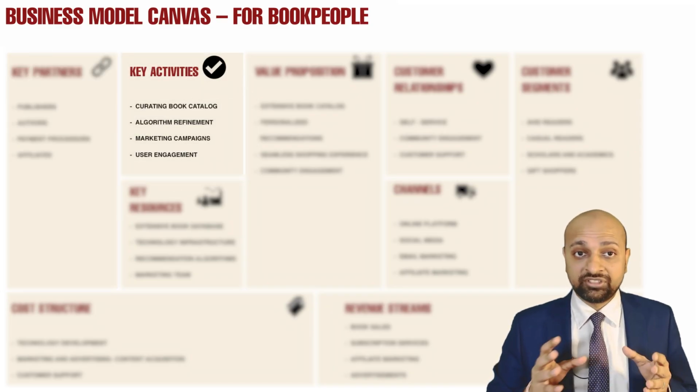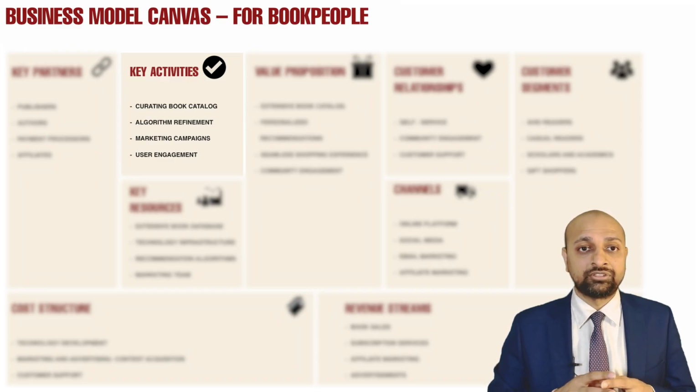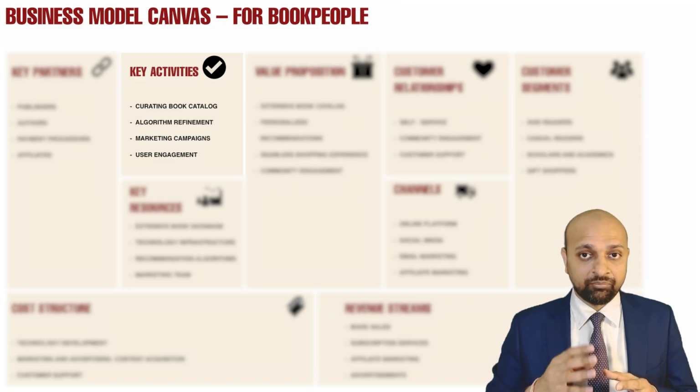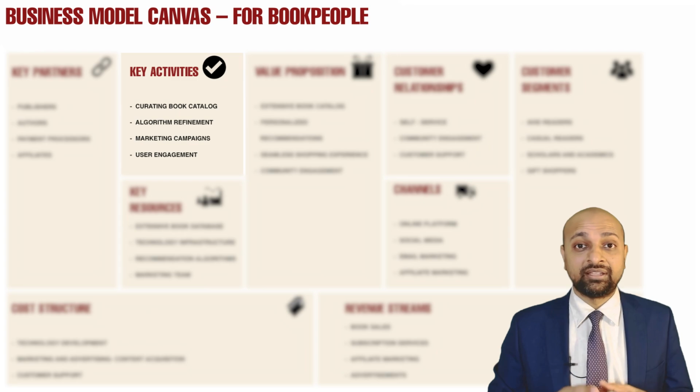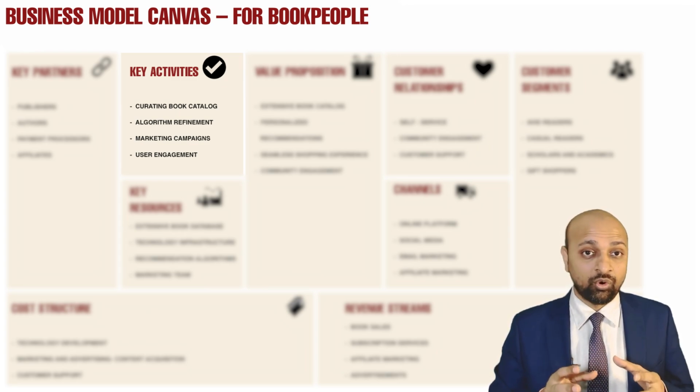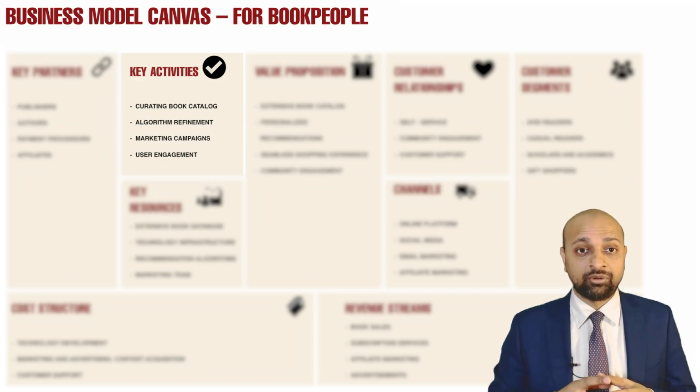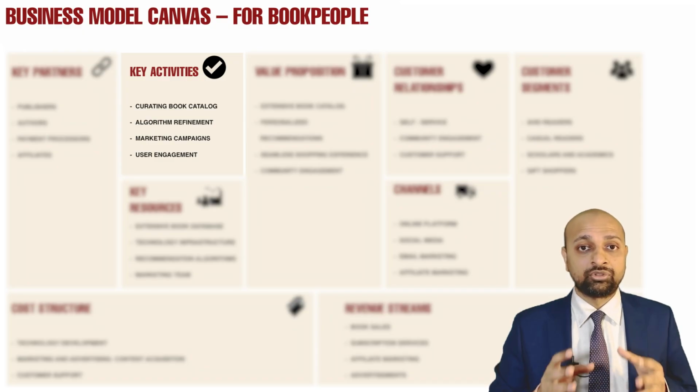Let's look at the next section, which is key activities. In key activities, ChatGPT has generated curating book catalog, algorithm refinement, marketing campaign, and user engagement. Reading through these, they seem fine to me, because curating books is creating the catalog, or talking to publishers and authors and getting their catalog which is relevant to the website. That seems a good key activity, as it will take a significant amount of resources and time, and it is one of the key things this book company should be doing.